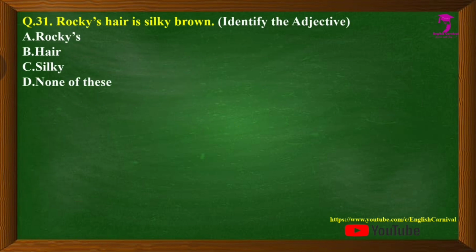Question number 31, we have: Rocky's hair is silky brown. Identify the adjective in the sentence. Options are A, Rocky's, B, hair, C, silky, and D, none of these. Correct answer is C, that is silky.